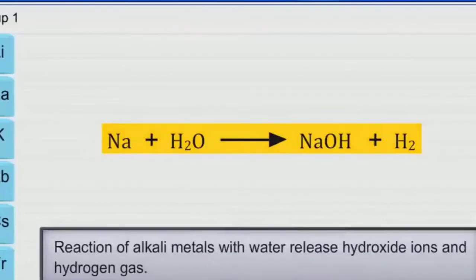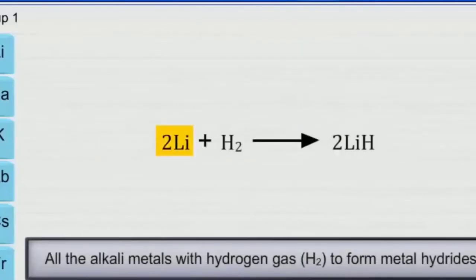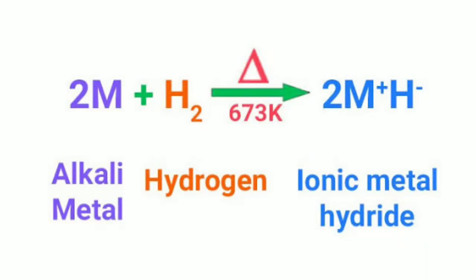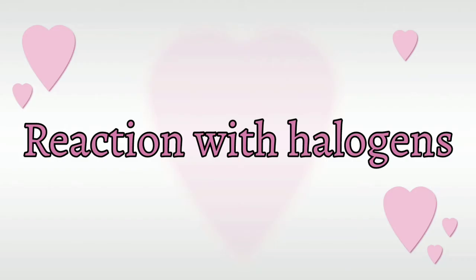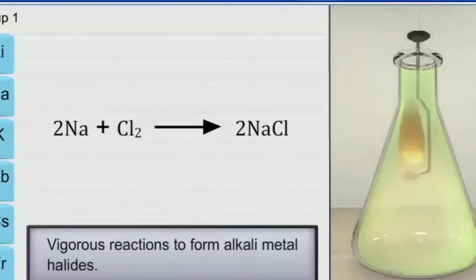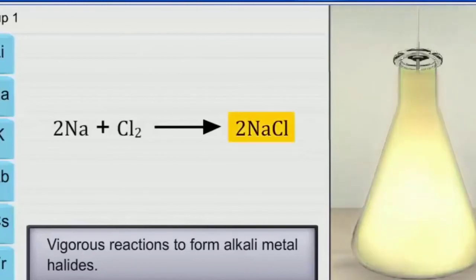All alkali metals react with hydrogen to form the corresponding hydrides. These hydrides are ionic solids with a high melting point. Alkali metals react readily with halogens to form ionic halides, whereas the halides of lithium are slightly covalent in nature because of its small size and high polarization ability.